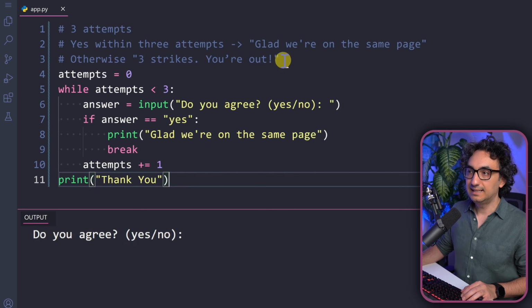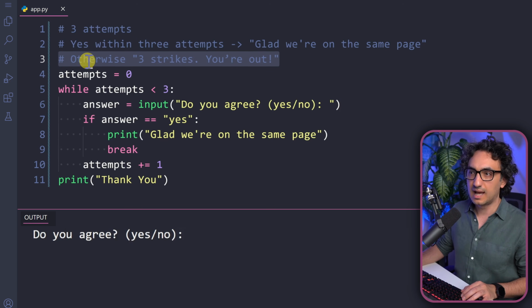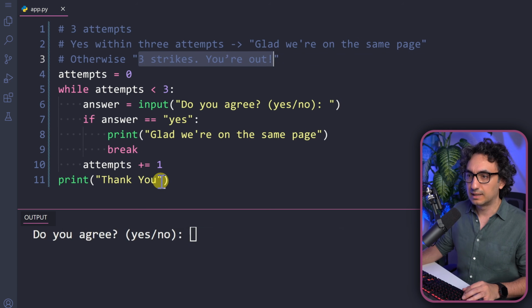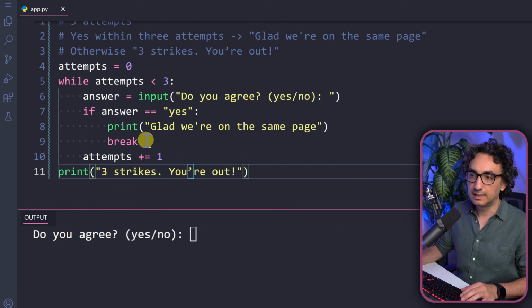Okay, so now let's talk about the last requirement. Otherwise, we have to print this message, 3 strikes, you are out. That means if I'm not getting yes, we should print this message. Well, you might say, you know what? Let's go and get this one instead of the thank you. We don't need the thank you anymore. And if we didn't exit with the break, we will get this message.